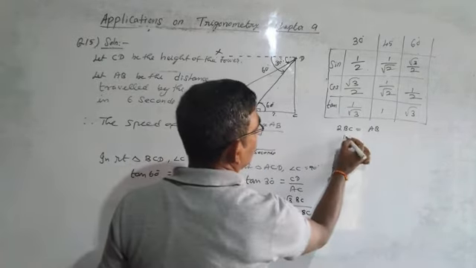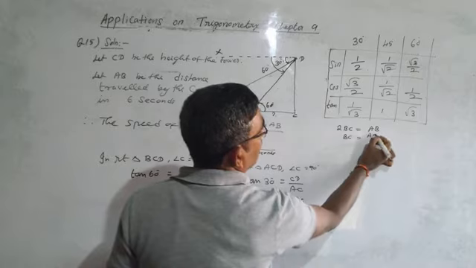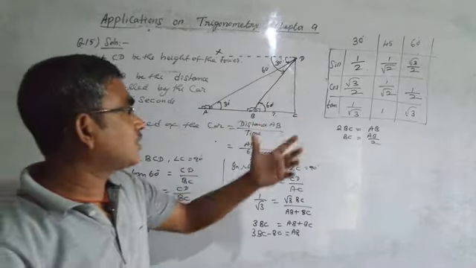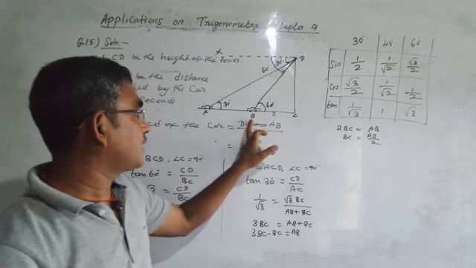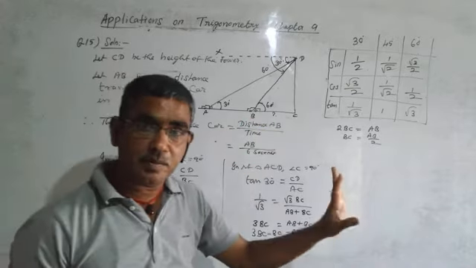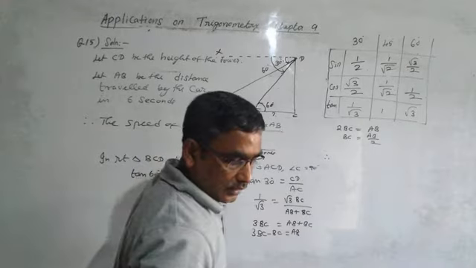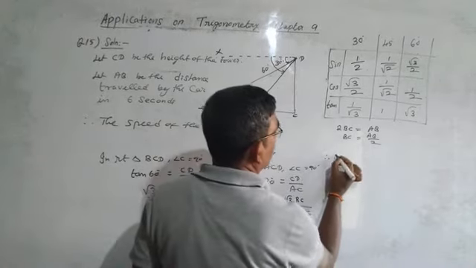So BC is equal to AB by 2. So the distance BC must be half of whatever the AB distance is. If AB takes 6 seconds, then BC will take only 3 seconds. But even though we do it the long way, therefore the time taken by the car